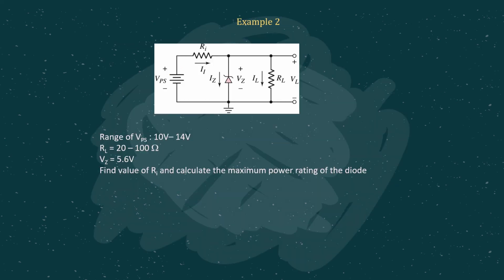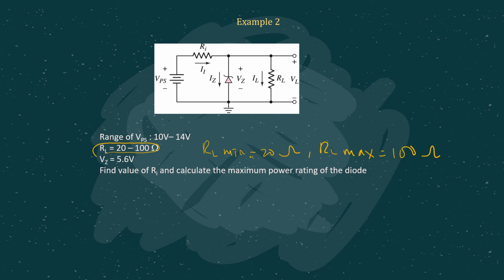This particular example I leave to you for your own self-revision, because all the values are given. It's just similar to the previous example. It's just that in this example, as you can see here, RL is given in the range of 20 to 100 ohm. Meaning RL minimum is 20 ohm and RL max is 100 ohm.